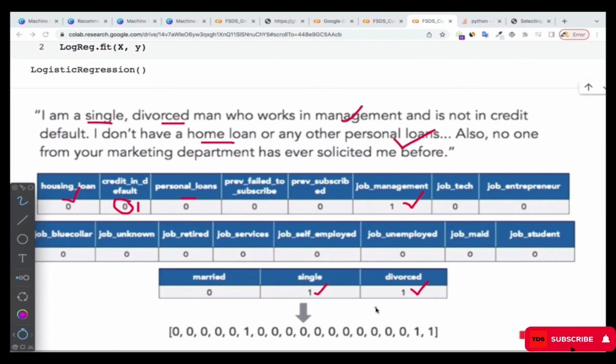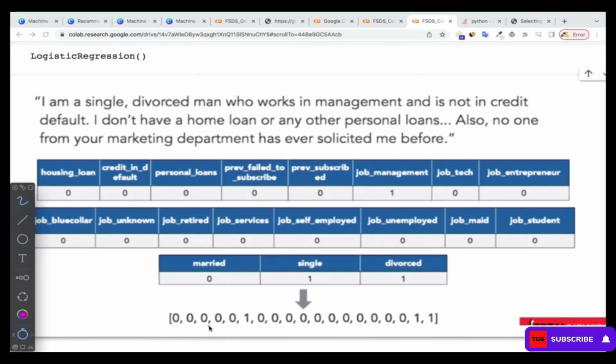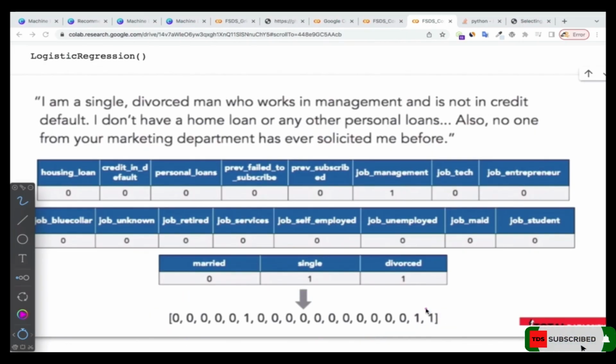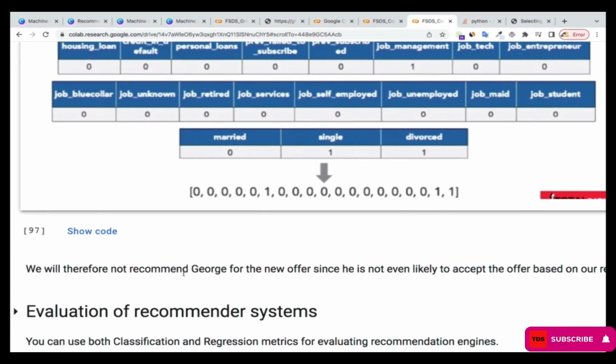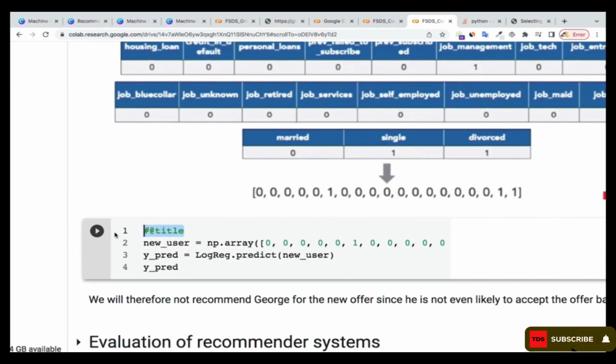That's what I'm extracting over here. So now this becomes the feature of the new customer, and we need to compare this feature of the new customer with the data that we have, to see if we will be able to recommend this new customer for the special offer or not.